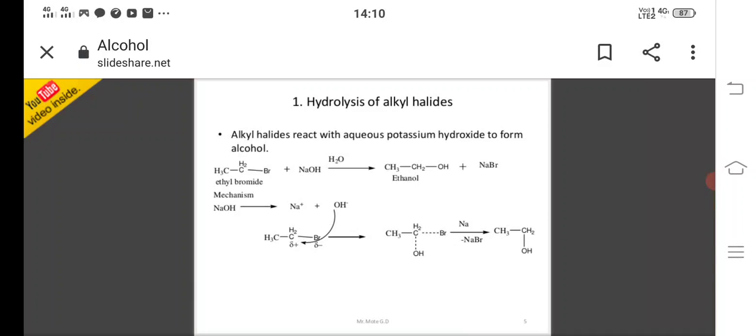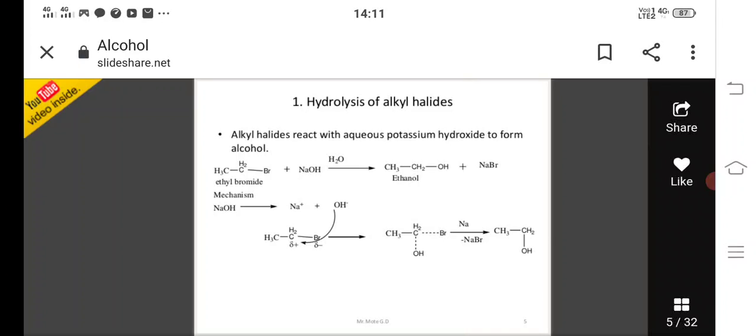First the hydroxy group attacks the CH2 group, and here one transition state is formed. In that state, the carbon-hydroxy bond is forming and the carbon-bromine bond will break. So bromine is eliminated and CH3CH2OH, ethyl alcohol, is formed. This is the preparation method of alcohols: hydrolysis of alkyl halides. Alkyl halides undergo hydrolysis with base and give alcohols.